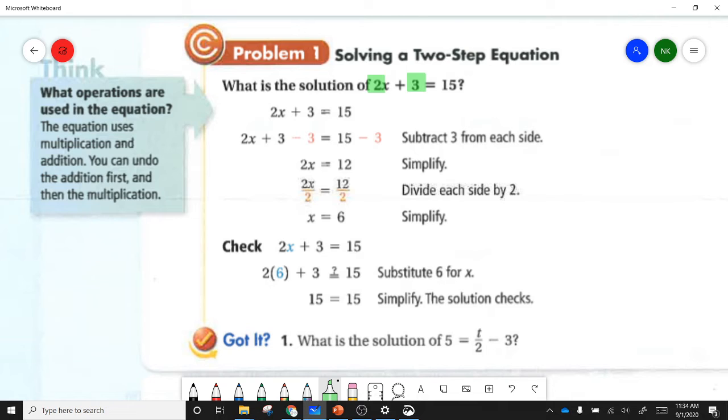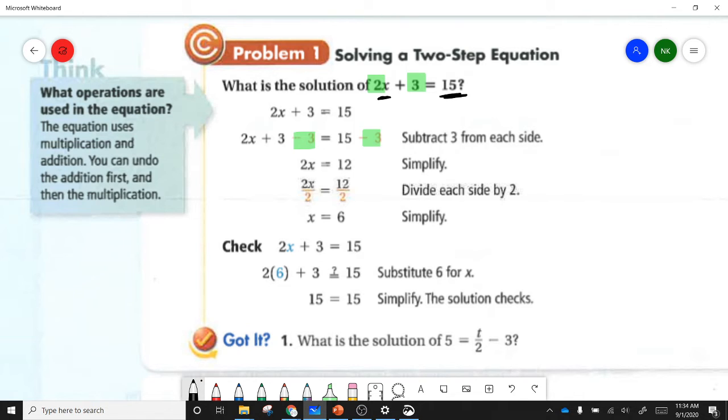Not only are we going to be using opposite operations, if we see addition like we do here, we're going to use subtraction. We're also going to use opposite order of operations. Really, we have a thing that tells us an answer. Our answer is 15. And we need to know part of the problem, so we're going to be going backwards.